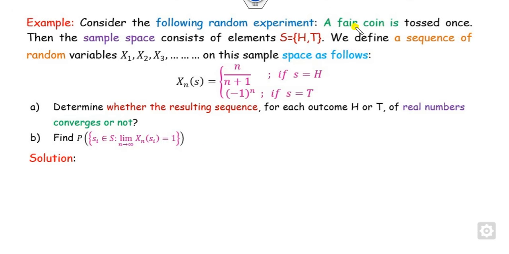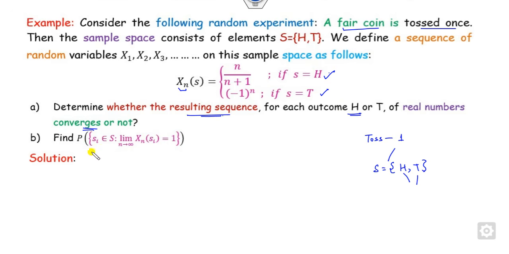Assume that you have a fair coin and you toss it one time. What are the outcomes? The outcomes are either head or tail. Corresponding to this head and tail, we define the sequence Xn like here. Now since this is a sequence, can you say that the sequence corresponding to each outcome, that is head or tail, converges or not?